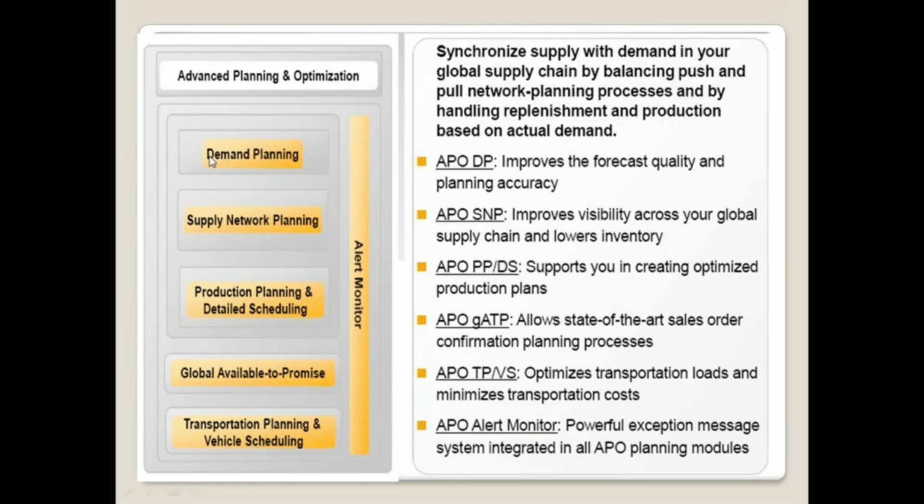It means technically APO has 4 modules: demand planning, supply network planning, production planning and detailed scheduling, and global availability policy. So any company, based on their requirement, may implement only demand planning, DP plus SNP, or DP plus SNP plus PPDS, or all modules also. It depends on the company. So there is no guarantee that all clients will implement all the modules.